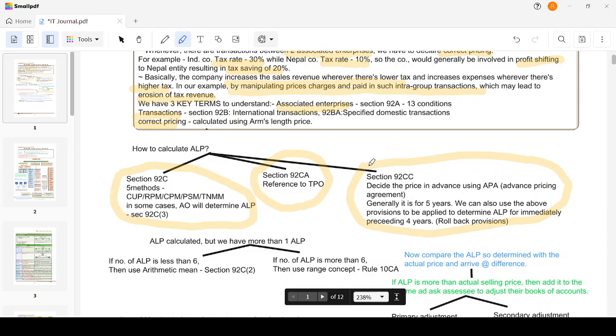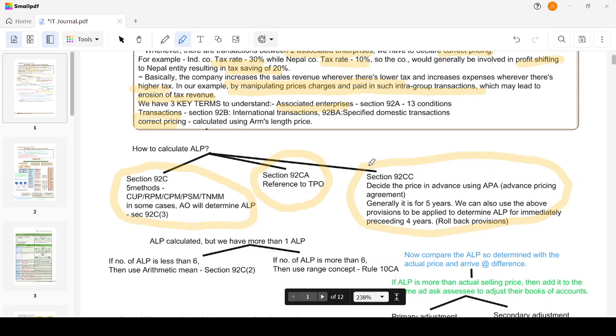How do we understand it? Generally, in a family, whenever we have some issue, whom do we approach first? It is our father, right? Appa. Similarly, in the case of transfer pricing, we don't know what to do. So what we do is, we just go to the APA, that is the Advance Pricing Agreement bench, and say, please let us know what price we have to charge, so that we need not be in the non-compliance zone.